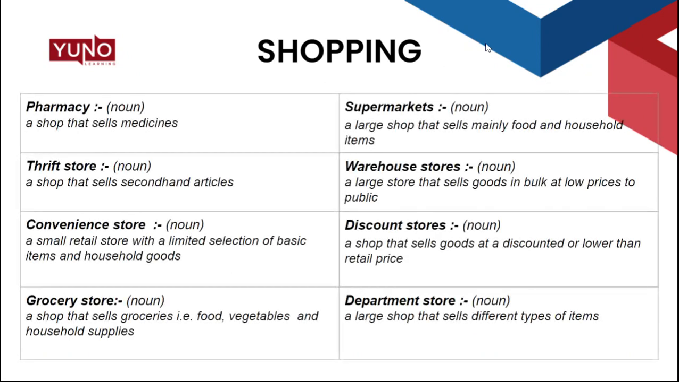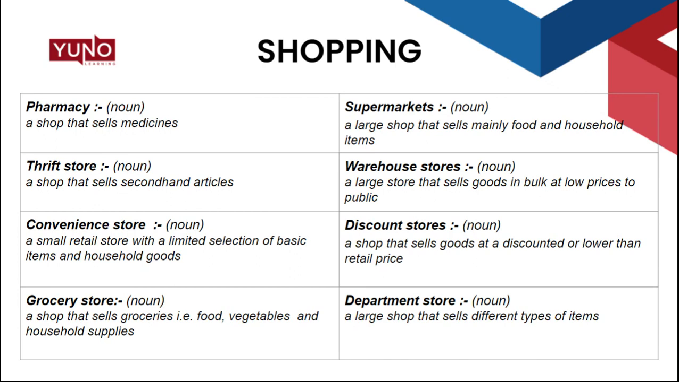Next up, we have different types of stores. Number one, pharmacy, noun, a shop that sells medicines. Thrift store, noun, a shop that sells second-hand articles. Convenience store, noun, a small retail store with a limited selection of basic items and household goods. Grocery store, noun, a shop that sells groceries, that is, foods, vegetables, and household supplies.